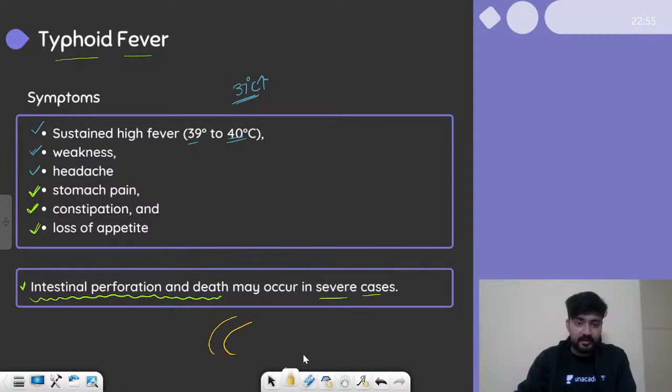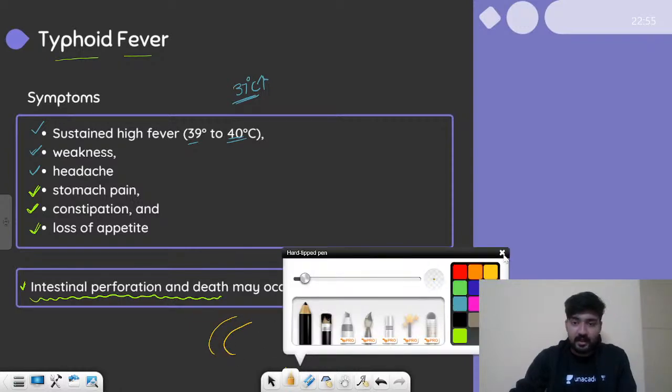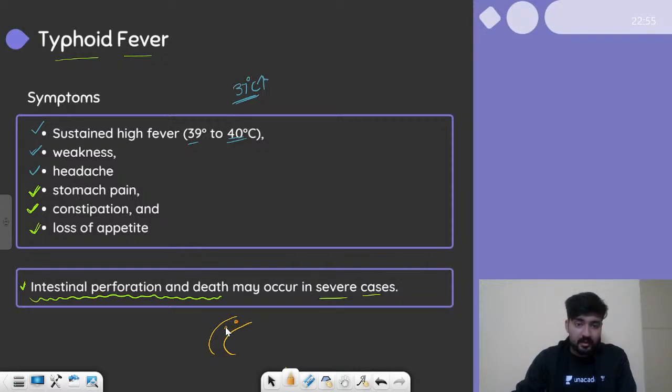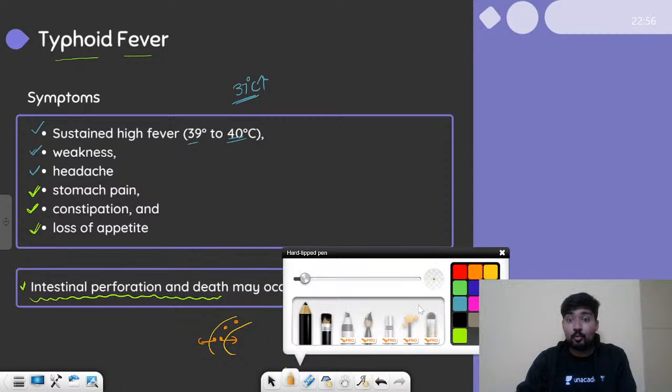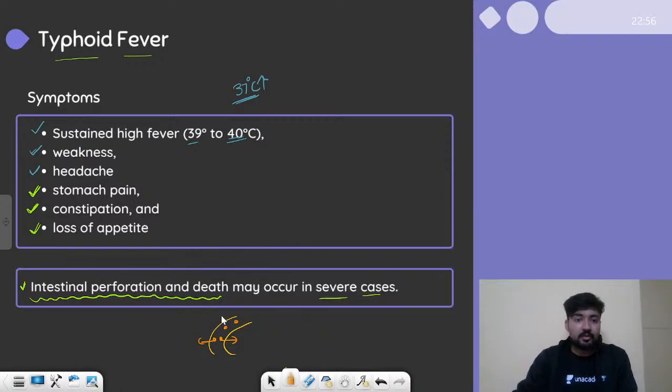What they do is they perforate it, they break the wall of the intestine, and yes, it will lead to death, right? So this perforation can lead to death. So this is a severe case of typhoid. I hope it is clear to you.